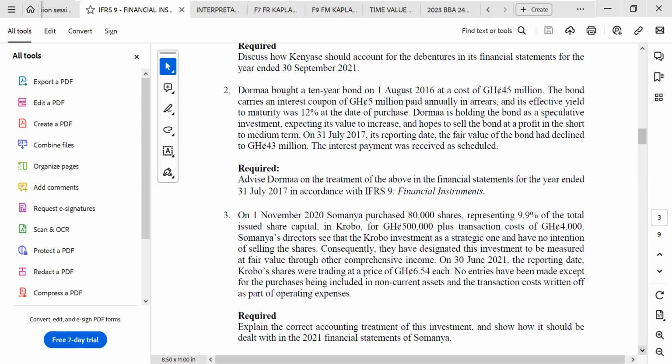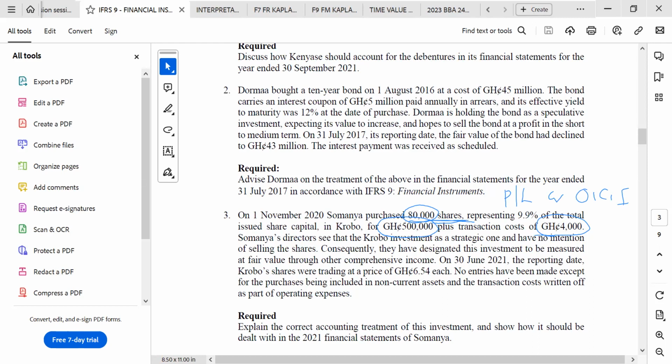How many shares is Somanya buying? 80,000. Okay, they are buying 80,000 for the value of what? 500,000. But in addition to this one, they incur a transaction cost of 4,000. But they are saying that they have no intention of selling this particular investment. You can see that this is a financial asset through what? Equity instrument, isn't it? So the classification is falling to profit or loss or other comprehensive income. Which of them are we using? Other comprehensive income. Okay, the question has even stated it.